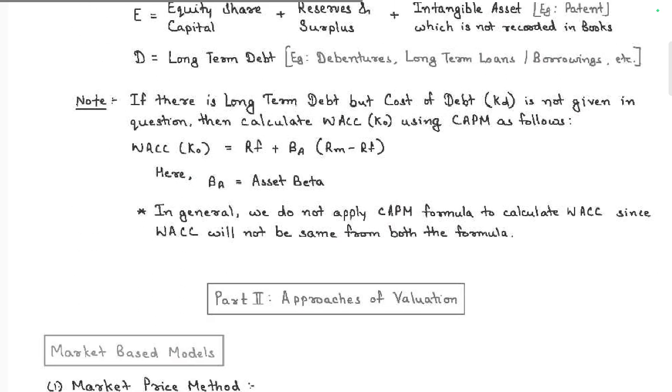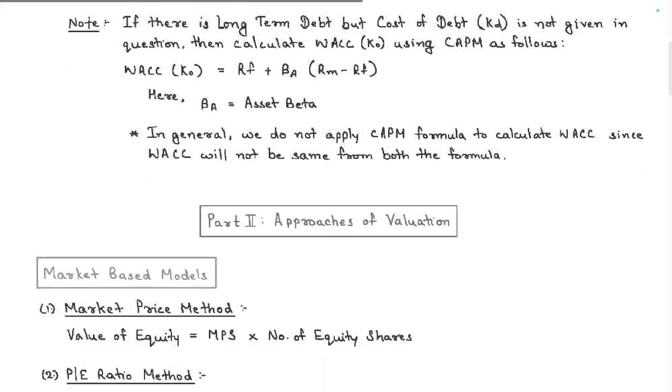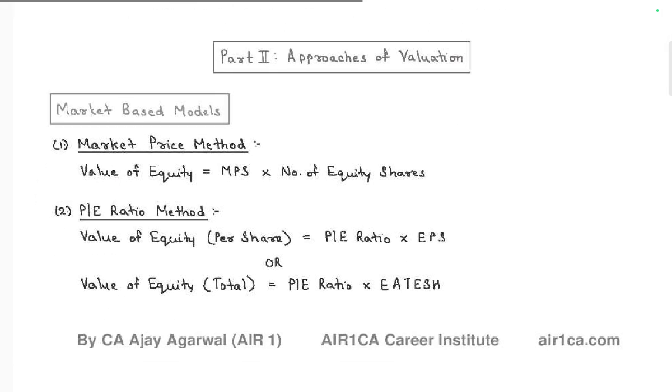If there is a long term debt but the cost of debt is not given in the question, calculate the WACC of cost of debt. WACC is equal to RF plus beta into (RM minus RF). In general, we do not apply the CAPM formula to calculate the WACC, since WACC will not be the same for both formulas. Approach and valuation.